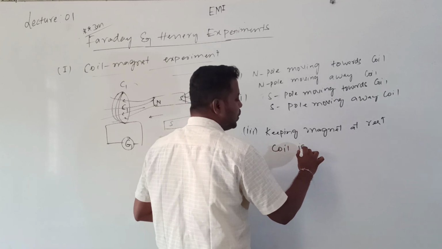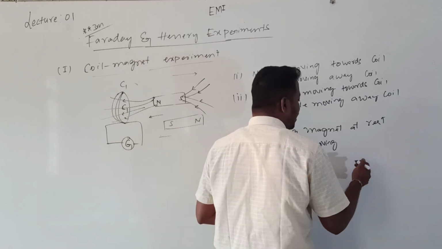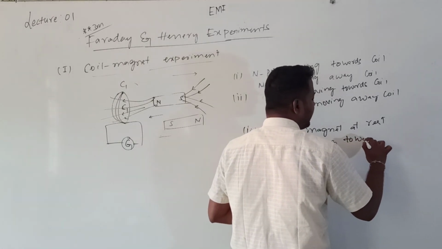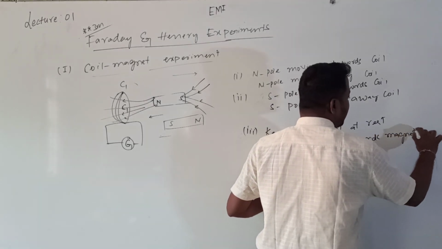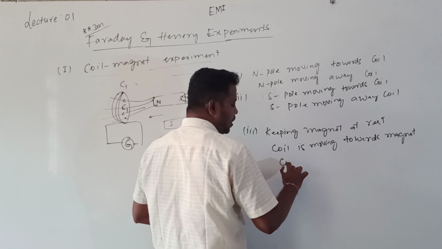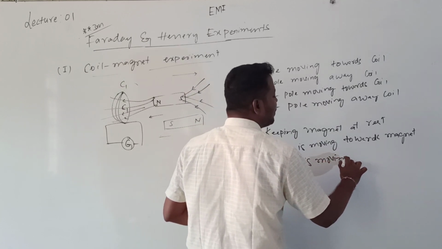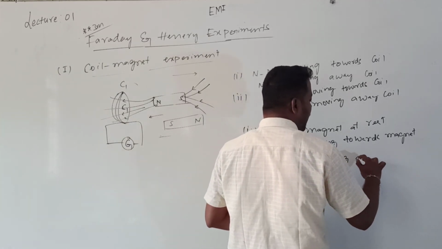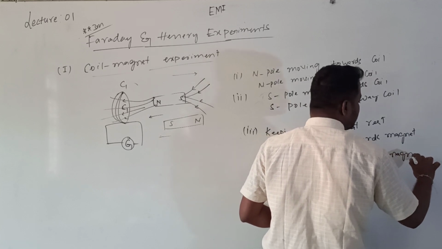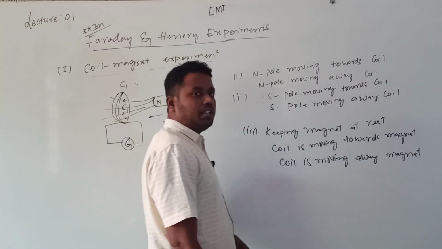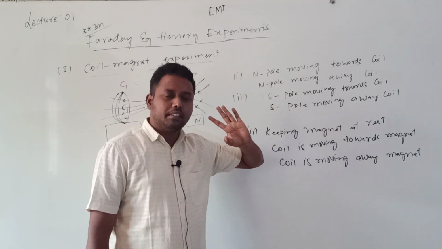When the coil is moving towards the magnet, they observe a deflection. When the coil is moving away from the magnet, they also observe a deflection, but opposite to when the coil is moving towards the magnet.